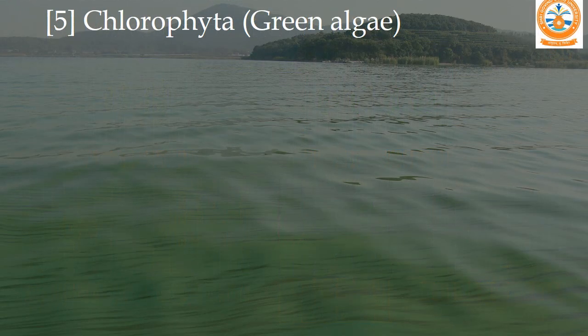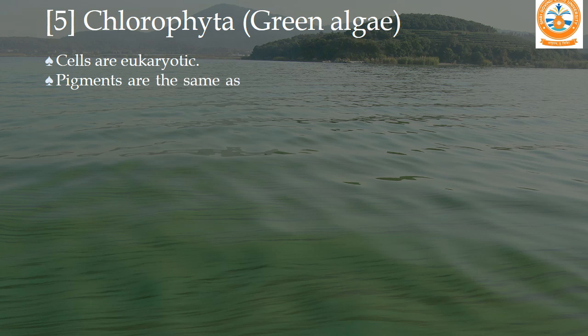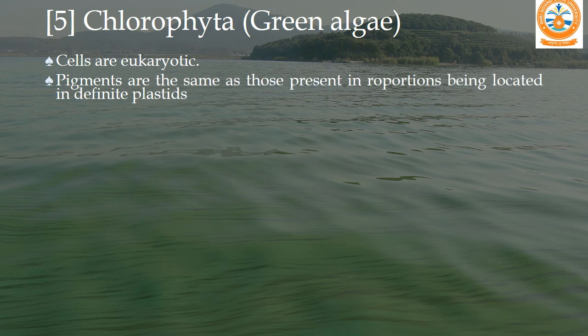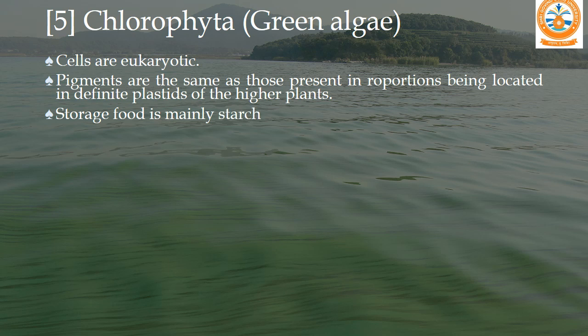Now very important, the green alga, Chlorophyta. First, cells are eukaryotic, meaning they are very well developed. Pigments are the same as those present in the higher plants, being located in definite plastids. Storage food is mainly starch.